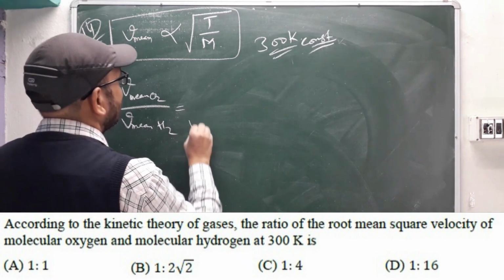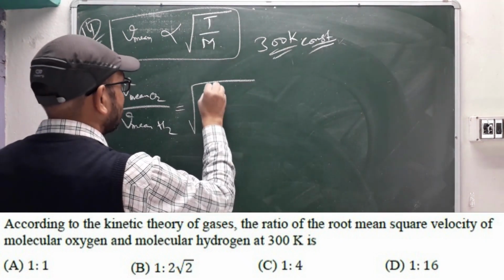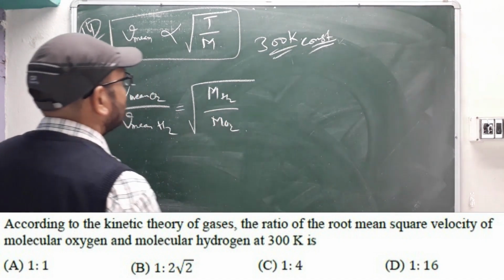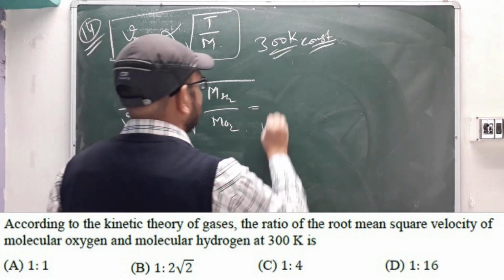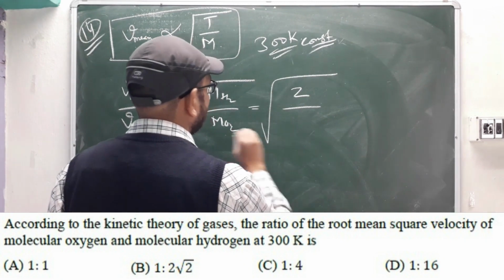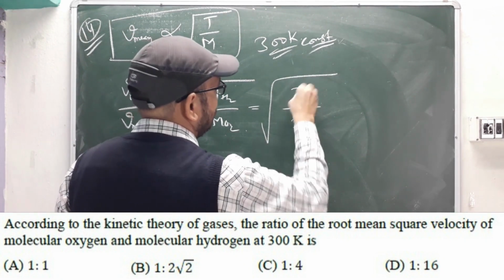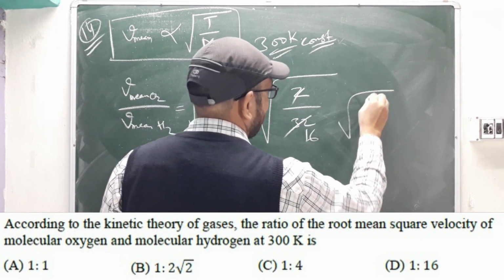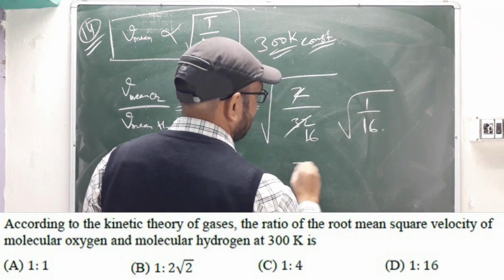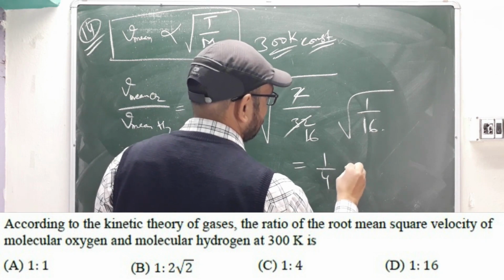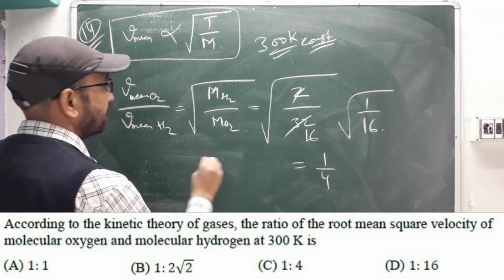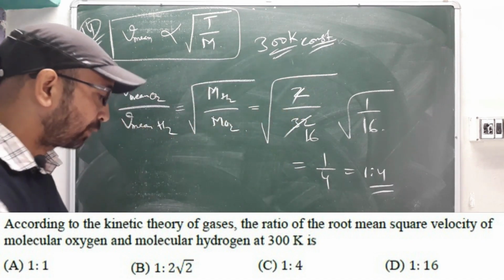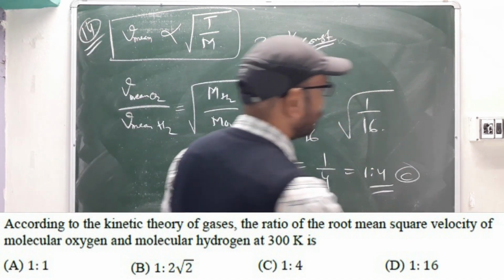Okay, so now equal to your temperature factor I am just removing. So here it will be MH2 divided by MO2. Now MH2 is 2 divided by your MO2, which will be 32. So 2 by 32 will be 1 divided by 16. So it will be 1:4. So your answer will be 1:4, option C. So option C will be your correct answer.